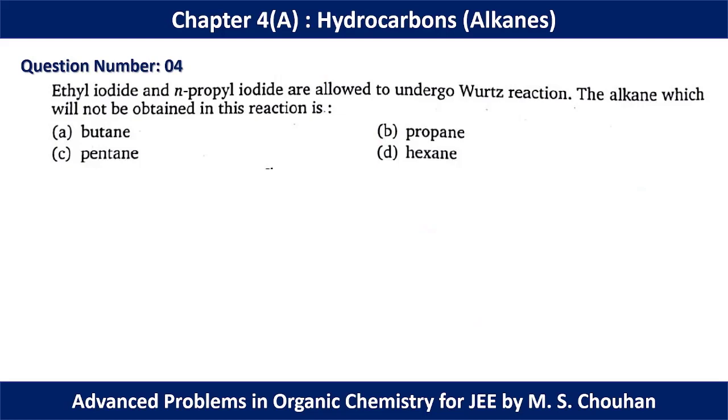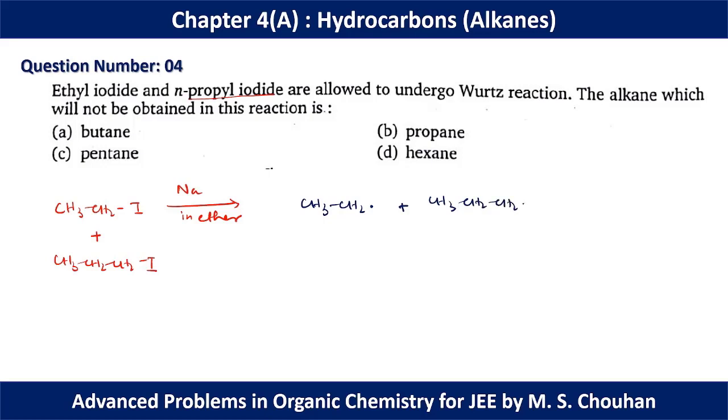In question number 4, ethyl iodide and propyl iodide are allowed to undergo Wurtz reaction. If we go for ethyl iodide, that is CH3CH2I, and put it in Wurtz reaction, that is sodium in ether, along with another molecule, n-propyl iodide, CH3CH2CH2I, we can have two kinds of radicals in this case: one ethyl radical along with one propyl radical, CH3CH2CH2 dot.